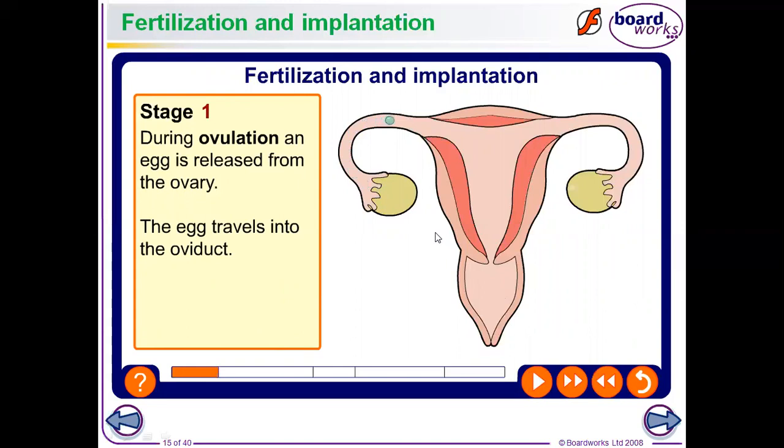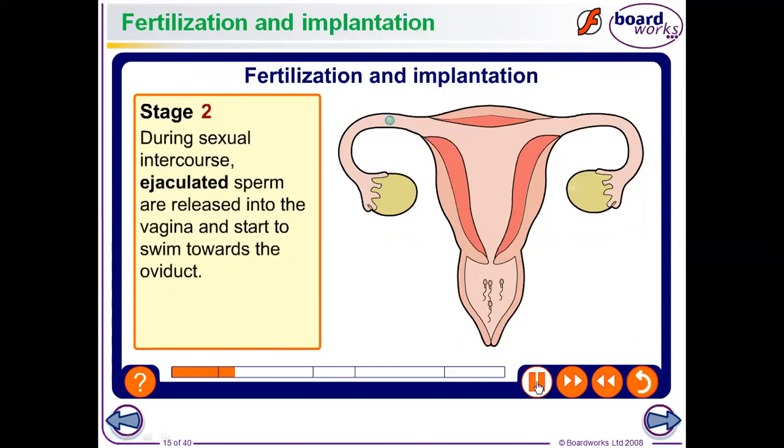All right, so fertilization and implantation. During ovulation, an egg cell is released from the ovary. The egg cell travels into the oviduct. During sexual intercourse, ejaculated sperm are released into the vagina and start to swim toward the oviduct.